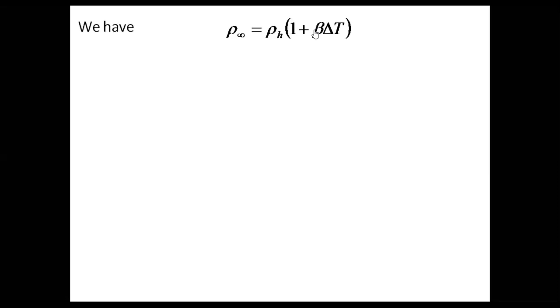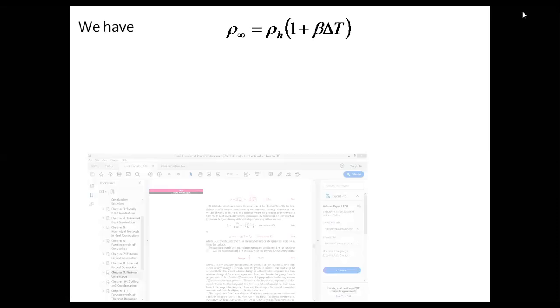How this equation comes about, if you are interested to know, you can take it for granted for now. But if someone is interested, you can refer to the heat transfer book by Cengel, Heat Transfer: A Practical Approach. I'll just show where it is in that book. If you go to natural convection, he has explained how this relation comes about, and all of that is explained here. So if you're interested, you can refer to the book. For the time being, you just have to remember this relation.